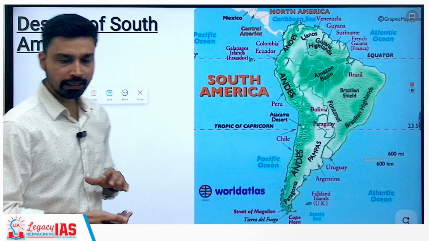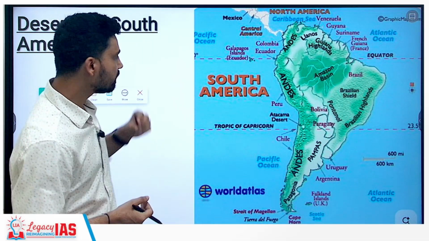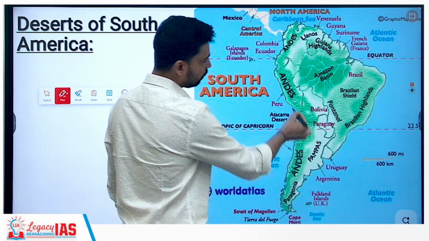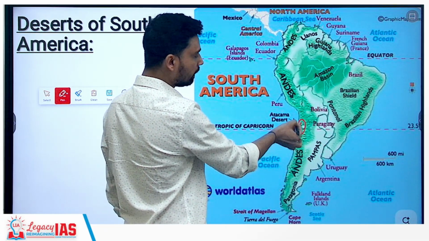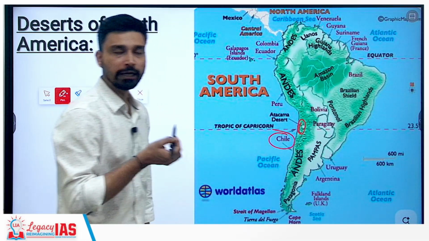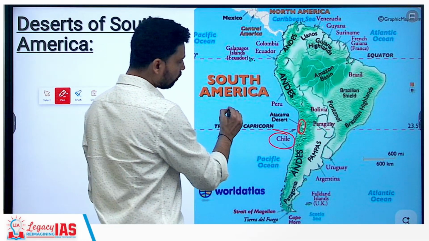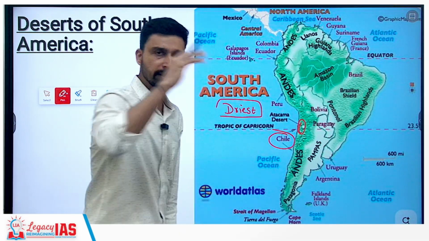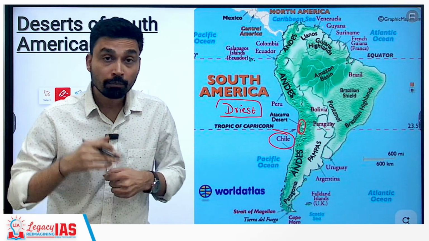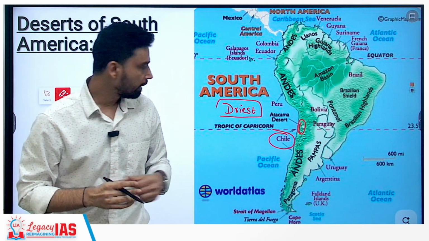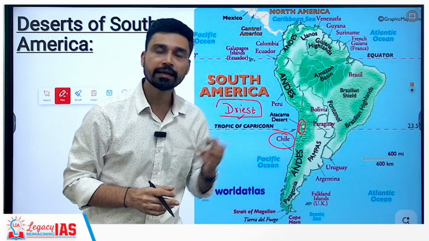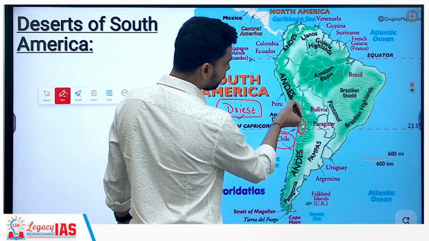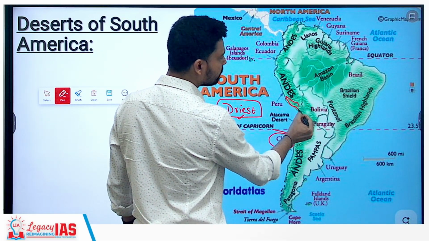Now also South America is known for the desert, and two major deserts we have to identify here. First is the Atacama Desert that you will find here along the coastal strip of the Andes Mountain in the country that is referred to as Chile. Now, the Atacama Desert is also very interesting because it is not only a desert. Even if you talk about every desert on the earth, we know that it is known for its dry condition. But even among all the hot deserts, Atacama is referred to as the driest desert because it receives a very, very low amount of rainfall. Further up from the Atacama, you will find another desert here also.